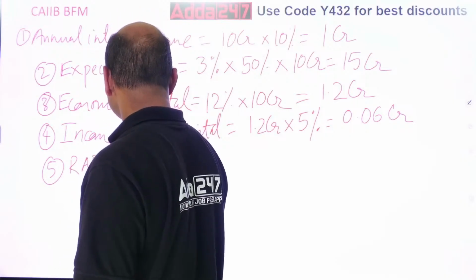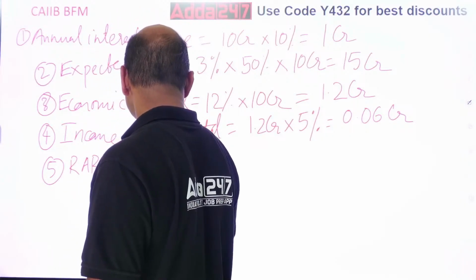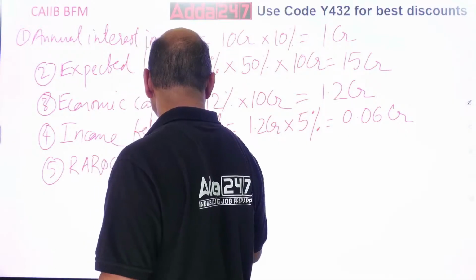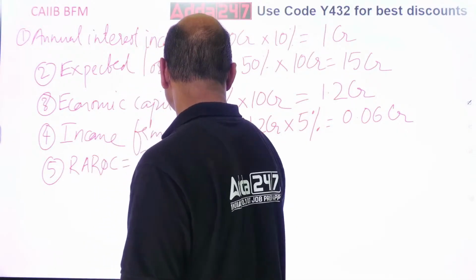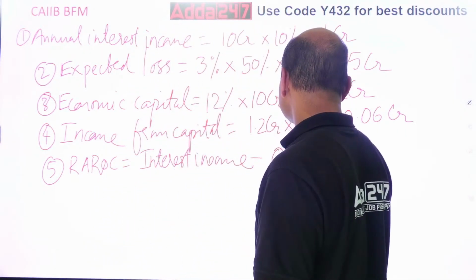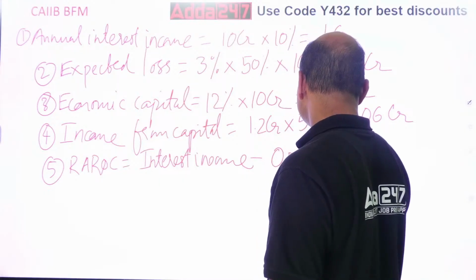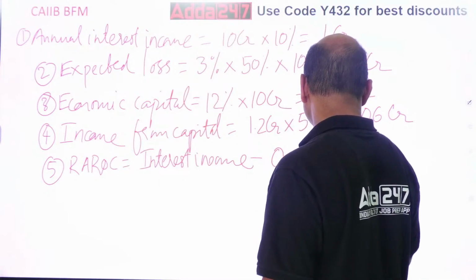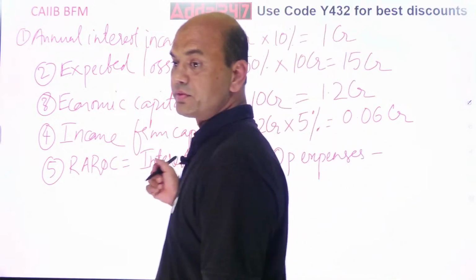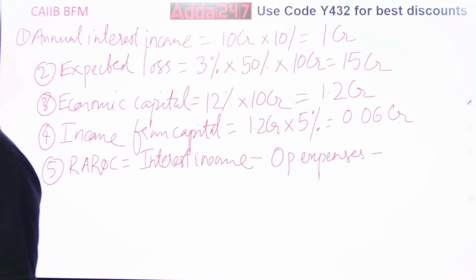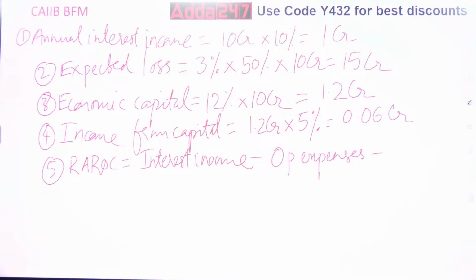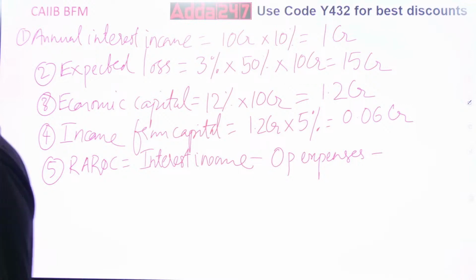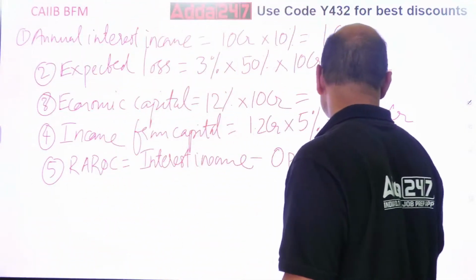Total interest income minus operating expenses. See, you have to do calculations. Minus operating expenses minus, what is this? Expected loss.